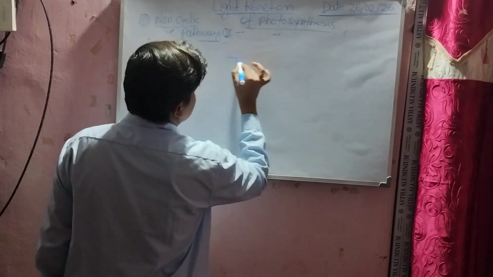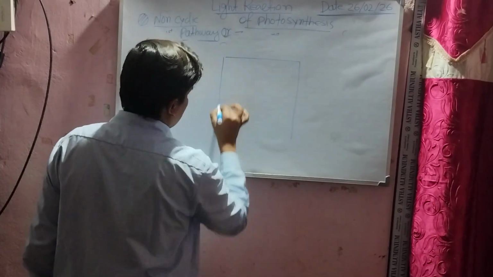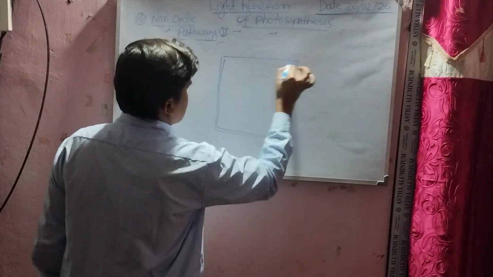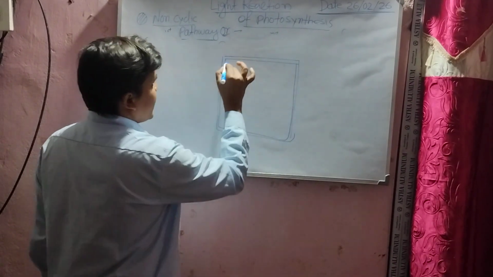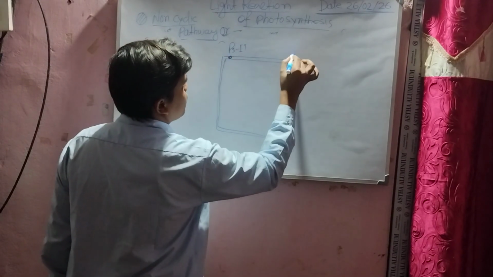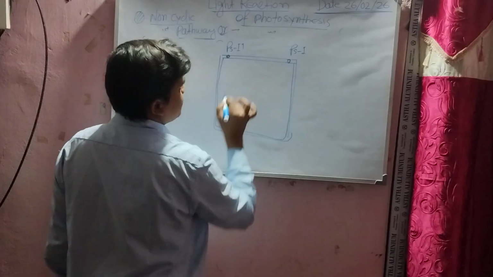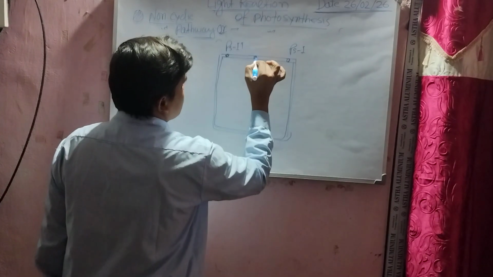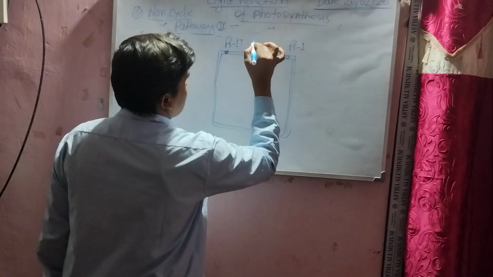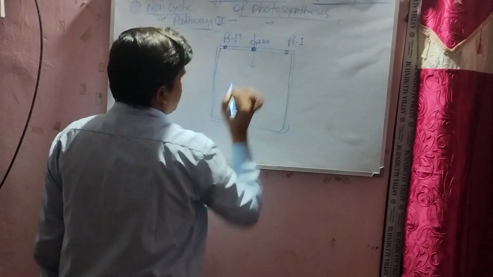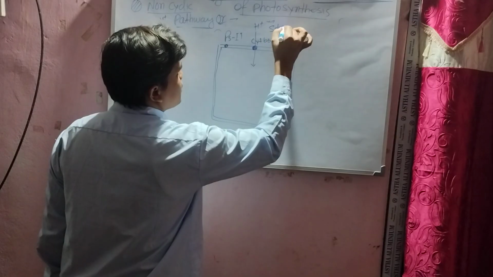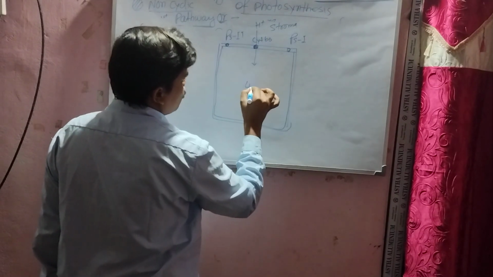If we see, this is the granum membrane. Here are photosystem 2, photosystem 1, and cytochrome B6F, the electron carrier, which transfers protons from the stroma. This is the stroma and this is the lumen.